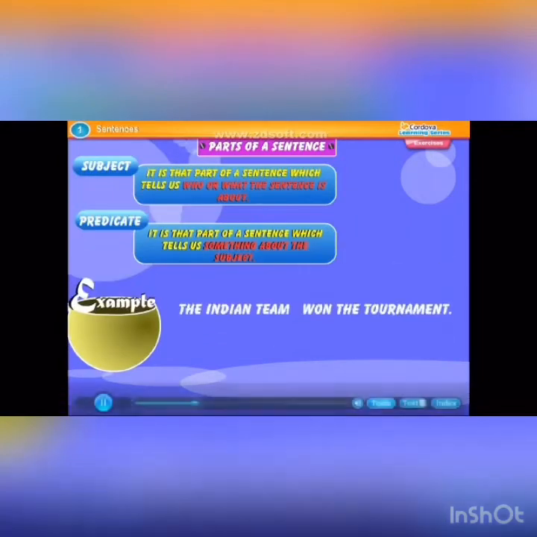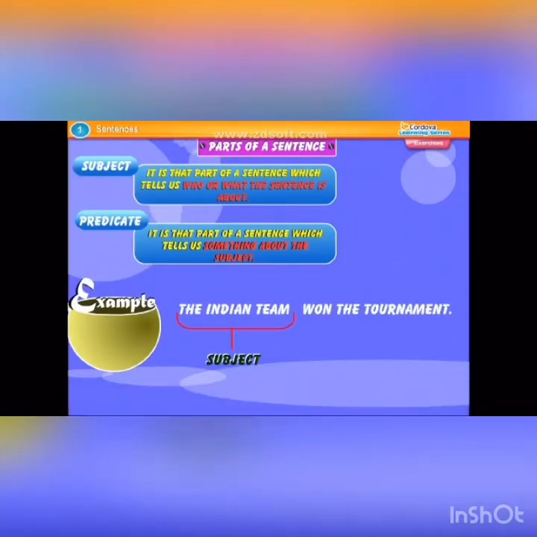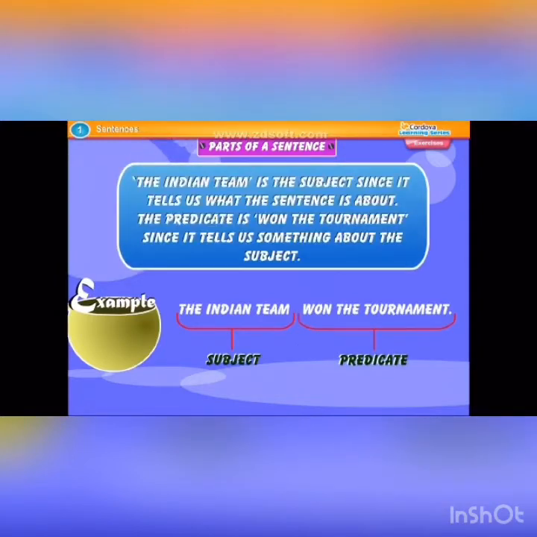Example: The Indian team, subject; won the tournament, predicate. The Indian team is the subject since it tells us what the sentence is about. The predicate is won the tournament since it tells us something about the subject.